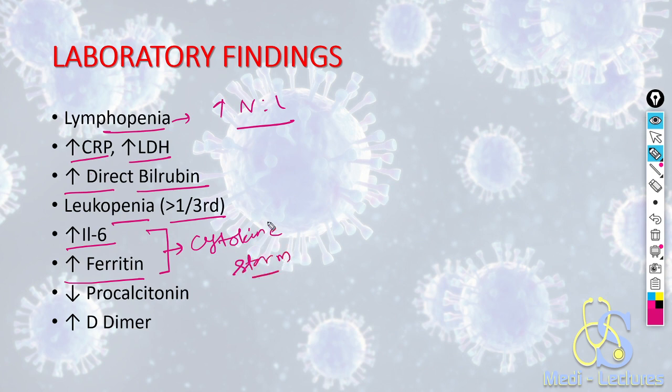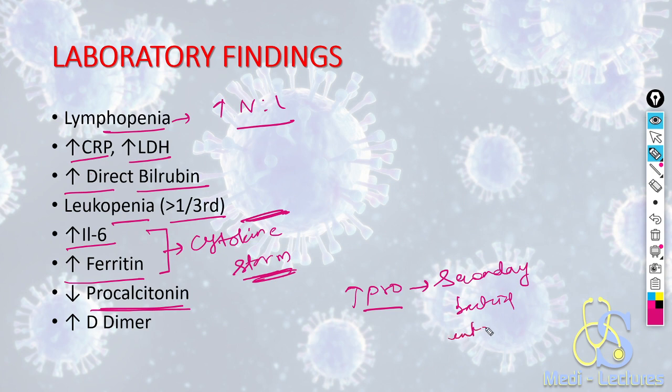This can be diagnostic of cytokine storm. Cytokine storm is a hyper-exaggerated response of the body against the pathogen. The response is so exaggerated that it starts destroying, and it is harmful for our body only. Procalcitonin will be decreased in COVID-19. If it is increasing, it denotes secondary bacterial infection.